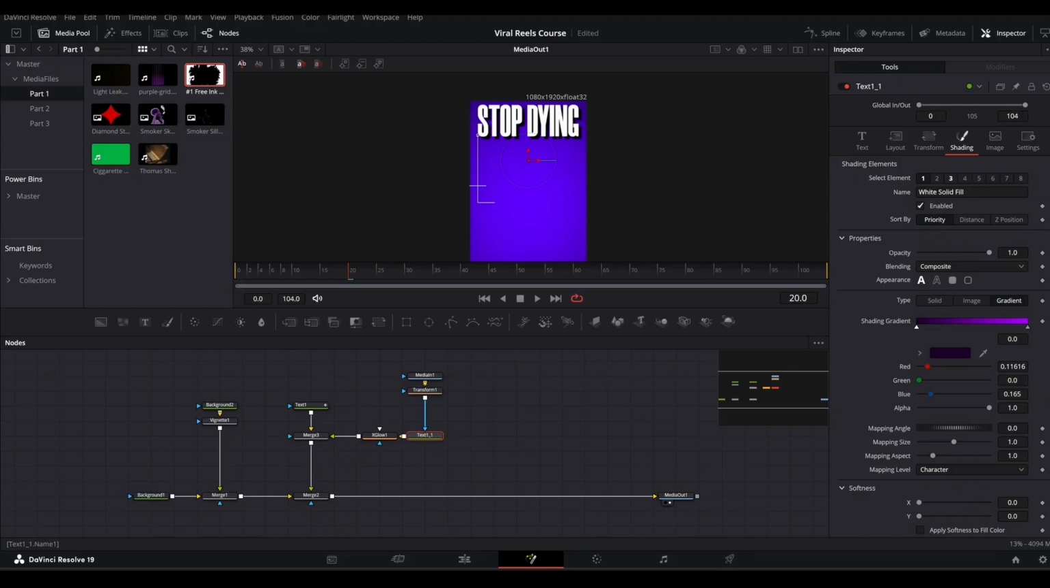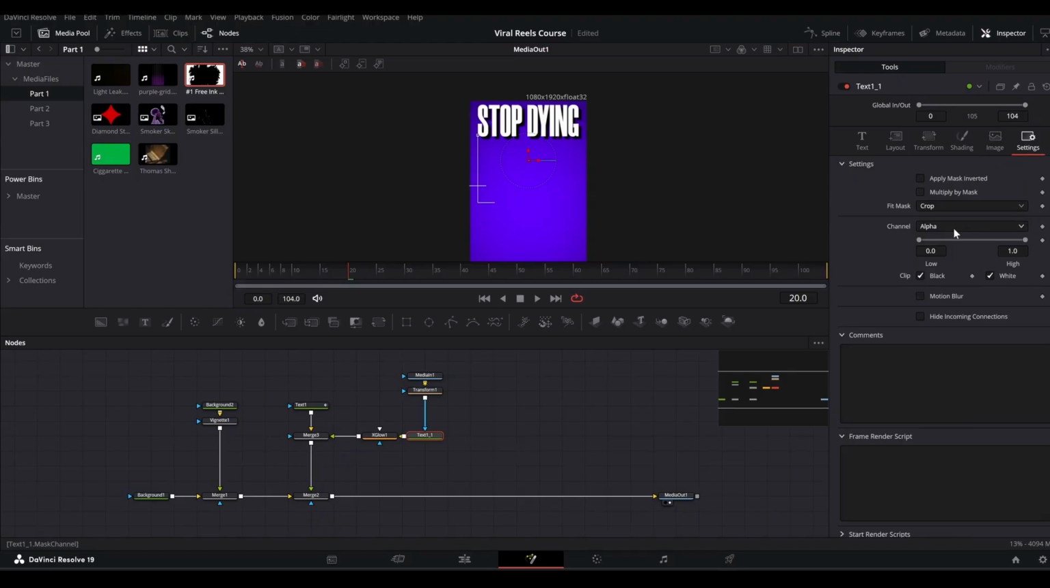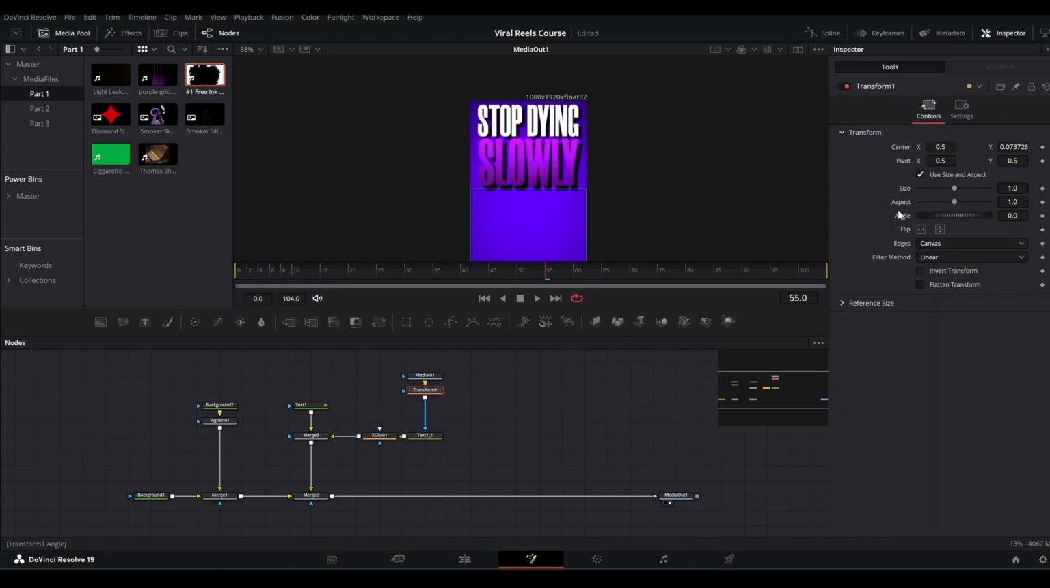And now you can go to the text in the settings tab, go to the channel and set it to luminance, and then we can tick apply mask inverted. So, and now coming back to the transform tab, let's reset it and see where the problem is happening. So let's place it here, and now let's see. Okay, we have good reveal. We can just increase it in size a little bit like so, and move it a little upwards like so.